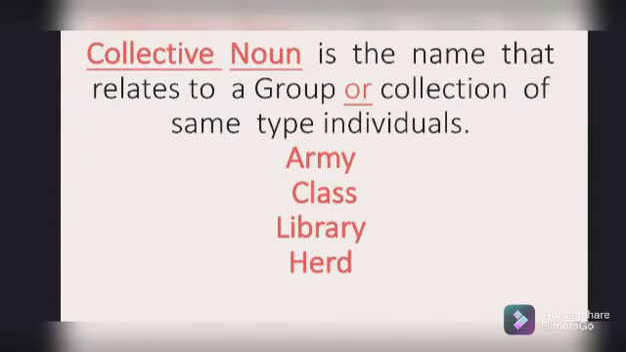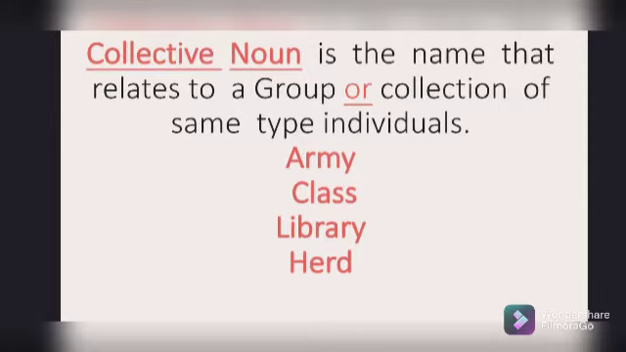Here we go to another, the collective noun. Collective noun is a name that relates to a group or a collection of the same type of individuals. Suppose we take the example of class. Class is a collection or a group of students. Students simply means a group of boys inside a room while learning or reading. That's why the class is combined of students. That's why the class will be a collective noun.